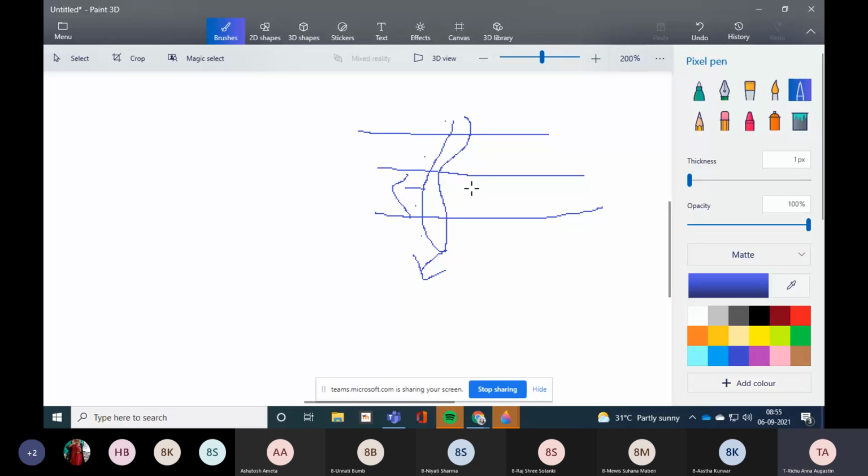The same is the case with planaria, the flatworm. If it is also cut into pieces, each piece will give rise to a new worm. So this process is known as regeneration. Is it clear?